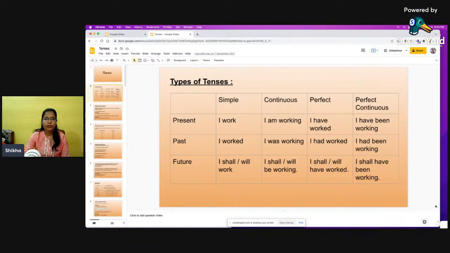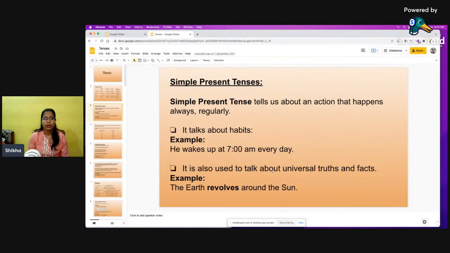So we will learn today about only the present tense. We are going to learn about simple present tense, present continuous tense, present perfect tense, and present perfect continuous, right? So if I ask you what is simple present, you will be thinking that there are some actions which are going on right now. Yes, but actually that is not called simple present. In simple present, we talk about all those actions which we do regularly.